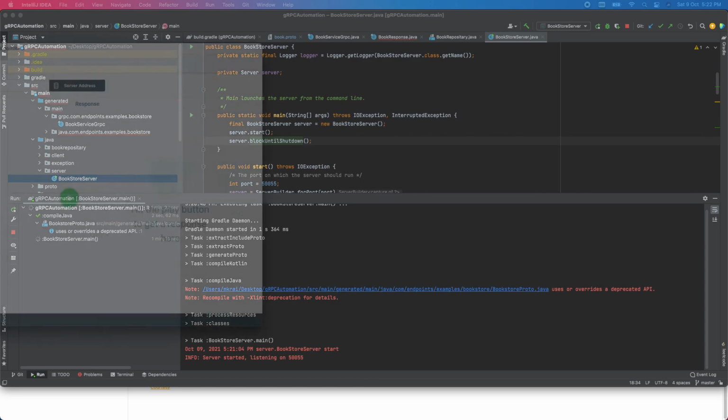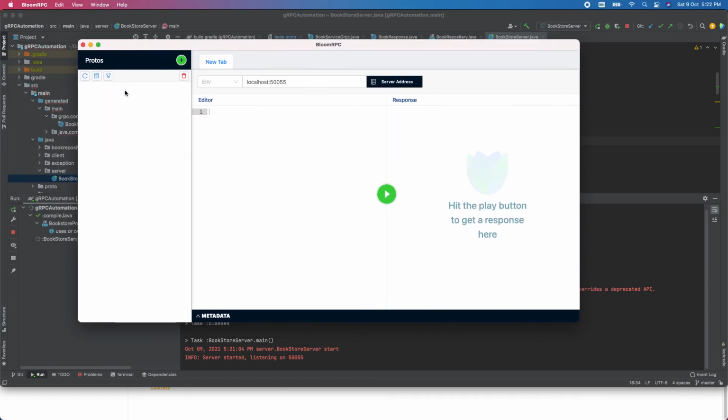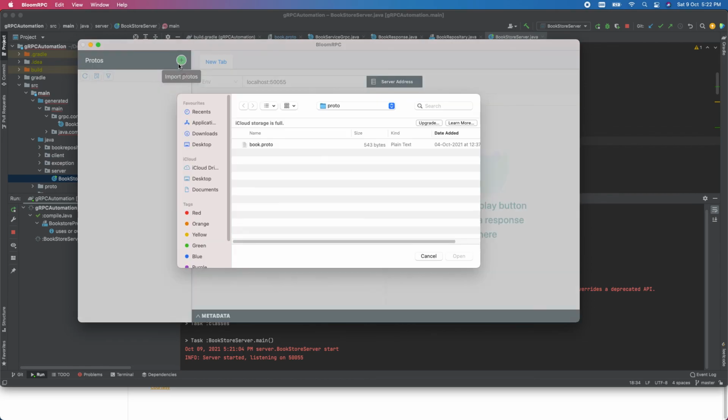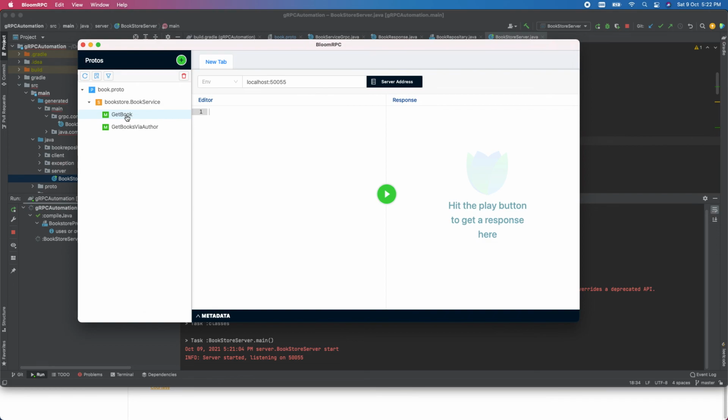Okay, cool. So I think our BloomRPC has opened. This is the UI for BloomRPC, and here you can import the protos. So I am going to import my protos, and this is a book proto. Here I have two methods: get books and get book via author.